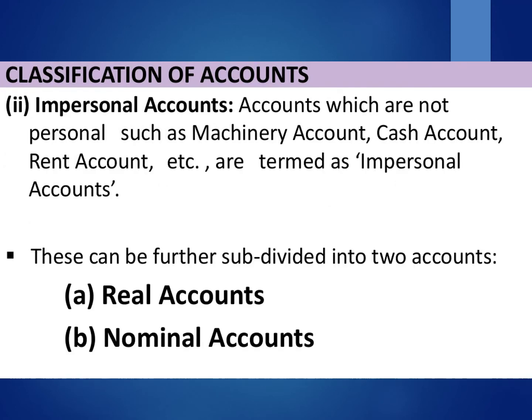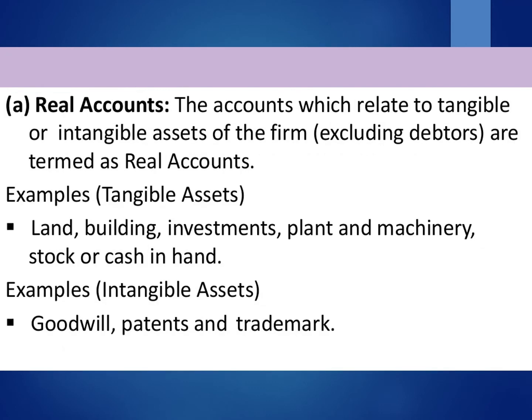Our second main type of account is impersonal account. Accounts which are not personal, such as machinery account, cash account, rent account, etc., are termed as impersonal accounts. These can be further subdivided into two accounts. First is real account and second is nominal account. In real account, there are two types of accounts, goods account and assets account.